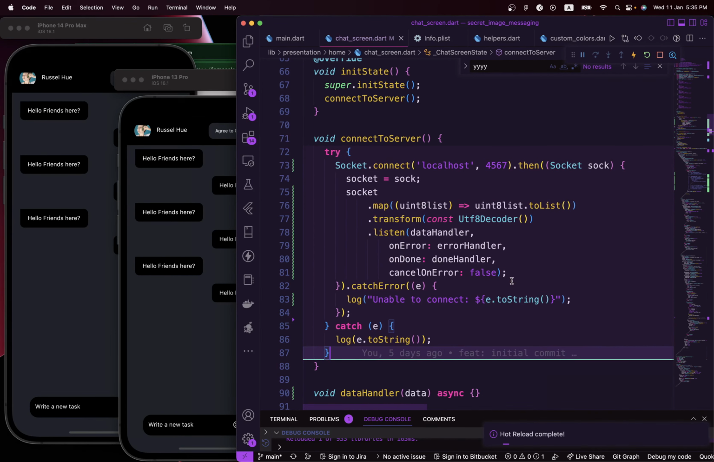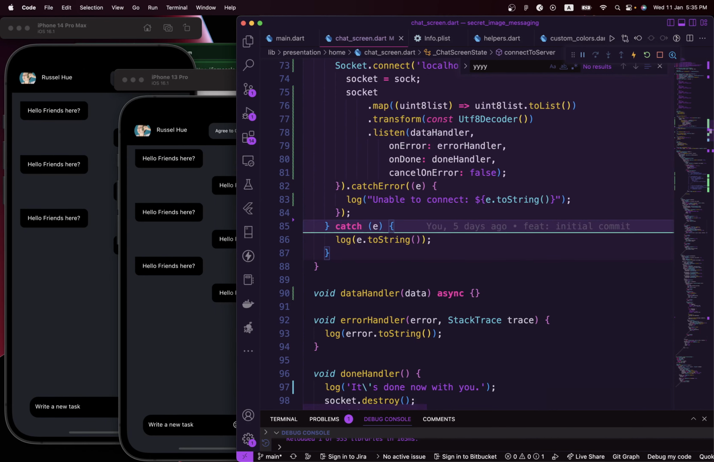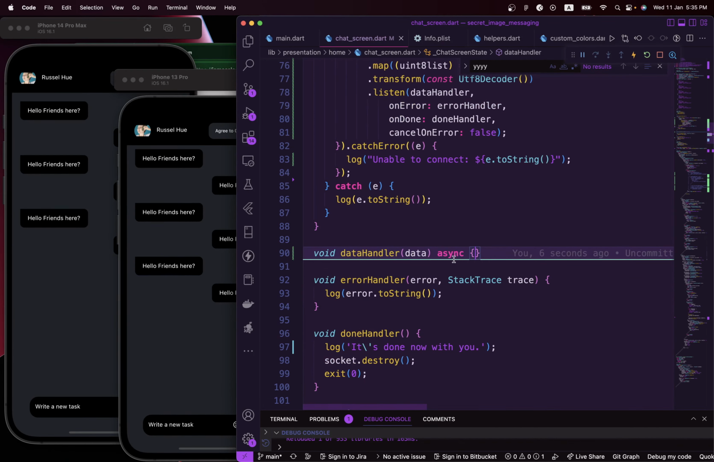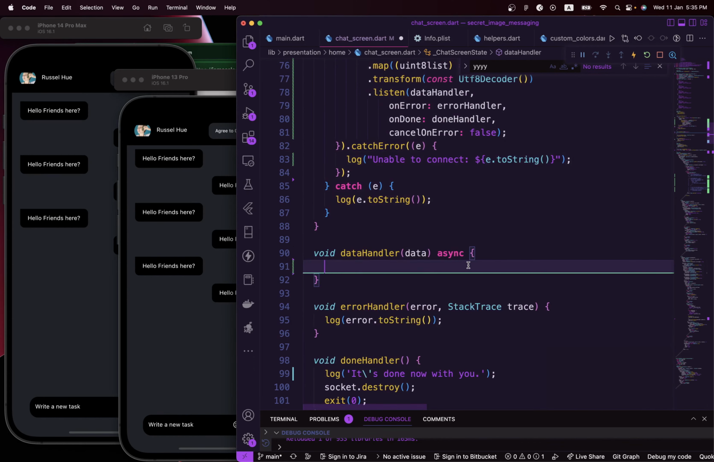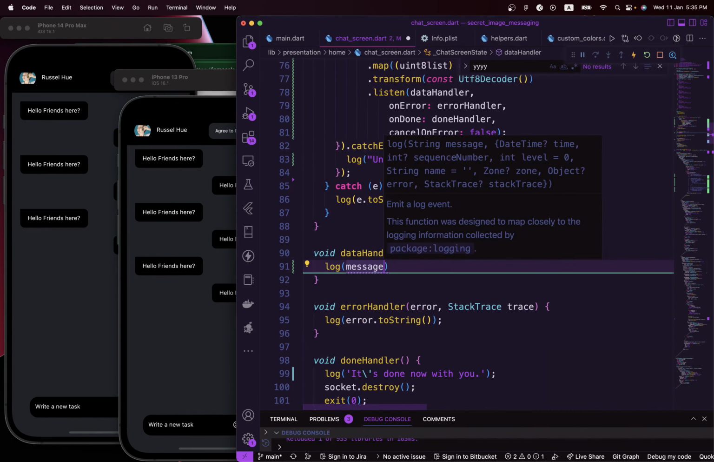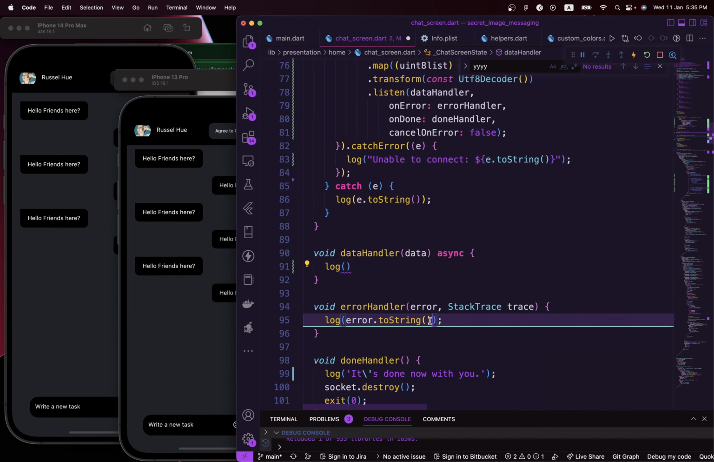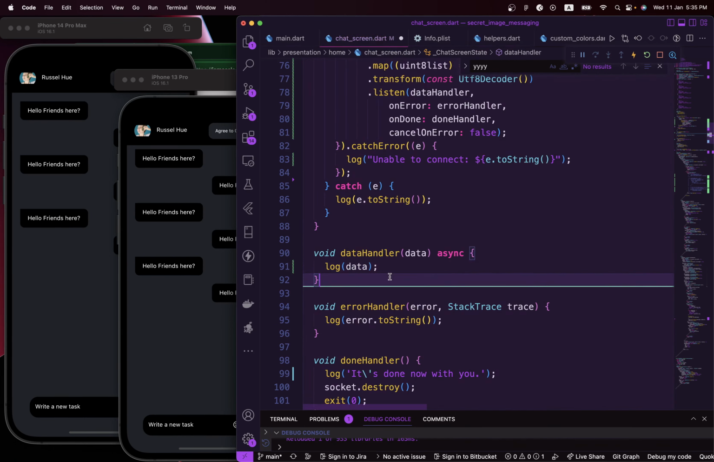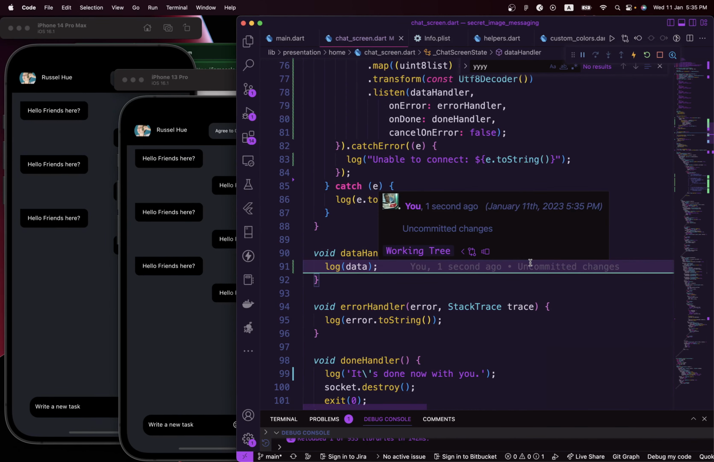Once we got that done, the next stuff is to go ahead and start implementing the data handler. So whenever there's data coming in, we should be able to view the data right underneath here, or basically log it out. Let's go ahead and say log for now. Just log our data. So just say data right there, because we just want to log the data. That's why I say log data.